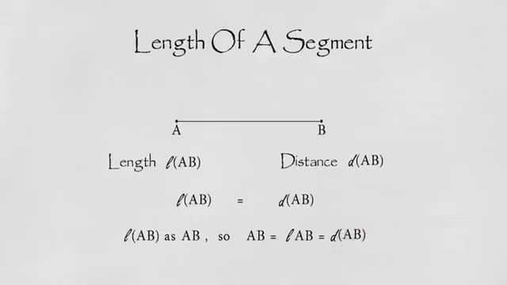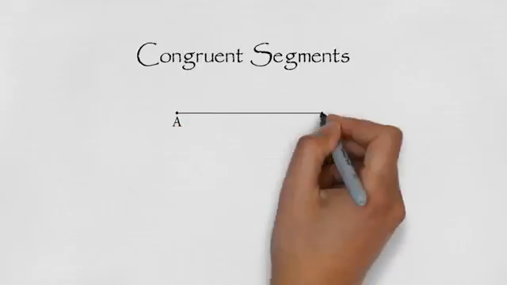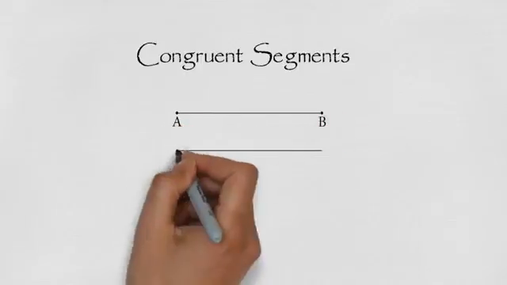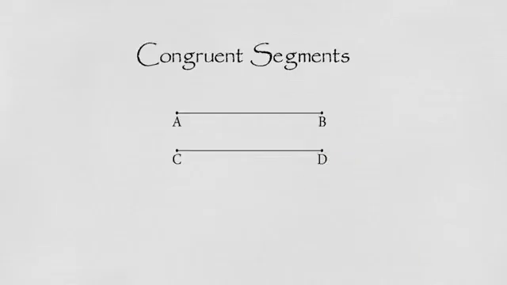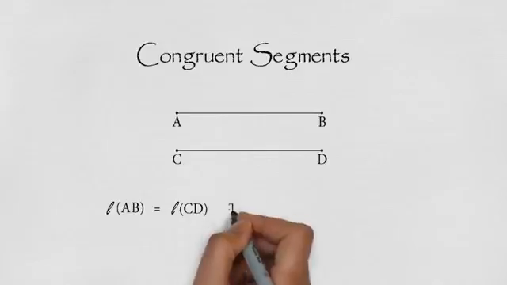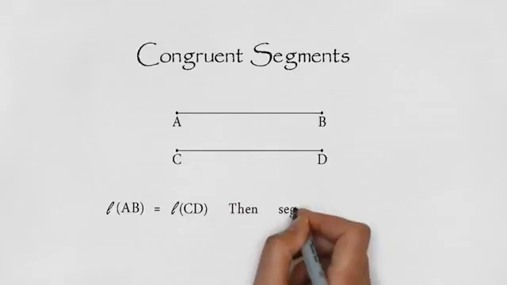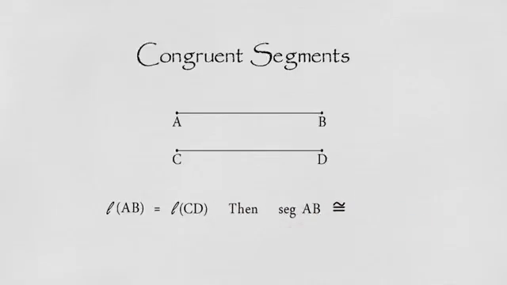We denote length AB as AB, so AB is equal to length AB is equal to distance AB. Congruent segments. Two line segments are said to be congruent if they are of the same length. If length AB is equal to length CD, then we write segment AB is congruent to segment CD.